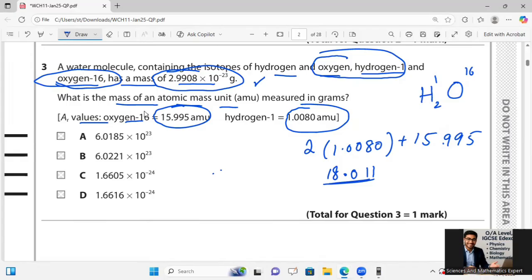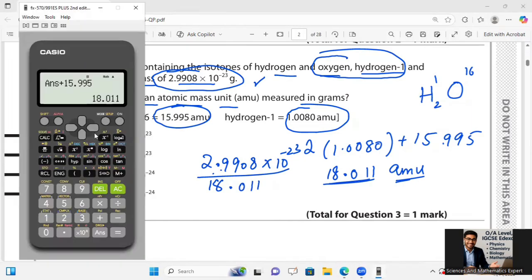This is in AMU over there for the water molecule. Then I can say therefore 1 AMU is being given for this mass over there. So 2.9908 multiplied by 10 to the power minus 23, divided by 18.011. Let's check what it is coming to.